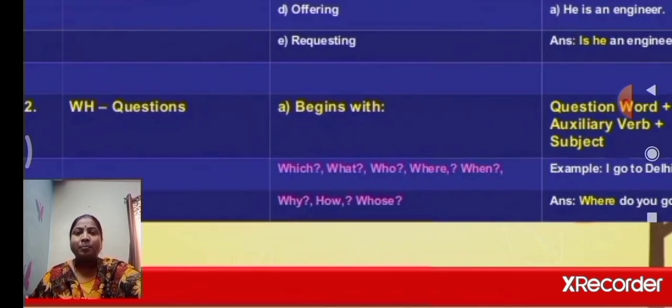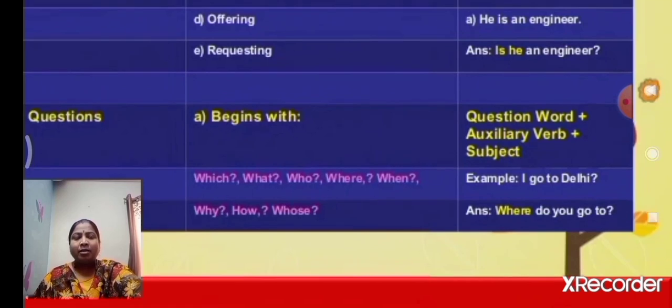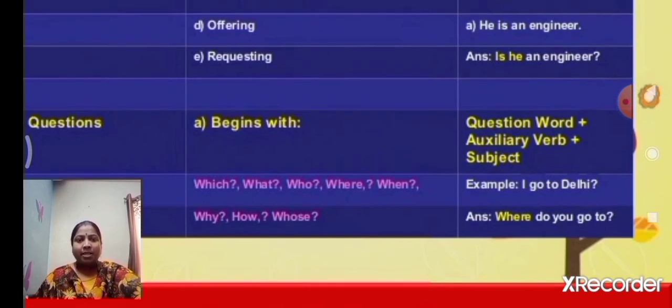Again I will explain. WH questions begin with WH phrases, that means which, what, who, where, when, why, how, whose. And the structure is question word plus auxiliary verb plus subject. Example, I go to Delhi. How do we make the question? Where is the question word, plus auxiliary verb do, plus subject you: where do you go? The question mark must be there.